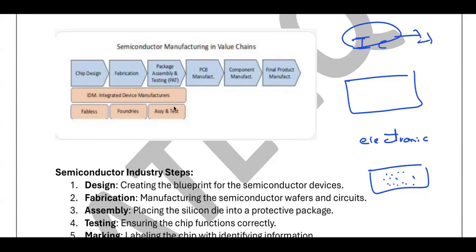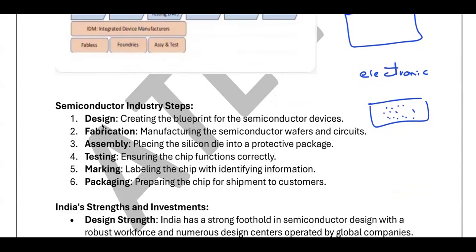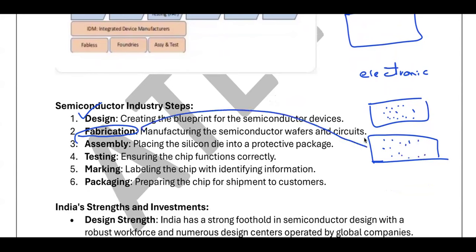Now, before getting into why we don't have it and who has this technology, first let's understand the supply chain of the semiconductor. The semiconductor industry has these steps. First there will be design. In order to develop these semiconductors, what should be the design? What should be the blueprint? Blueprint means, okay, I will manufacture this kind of integrated circuit, I will design the semiconductors like this. Then manufacturing will happen, fabrication.